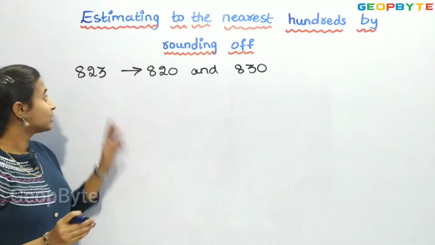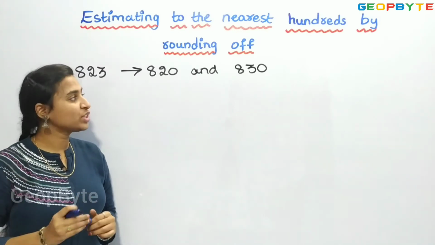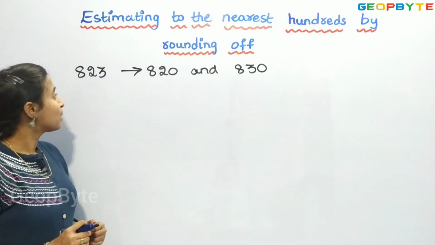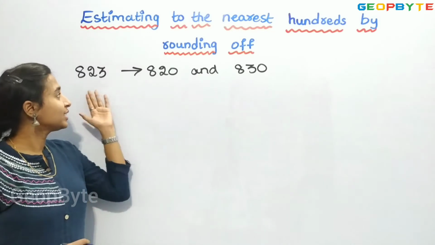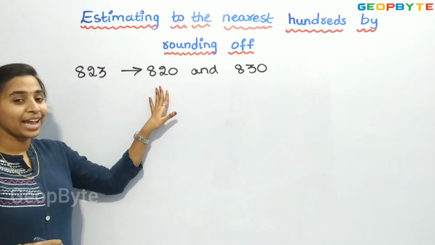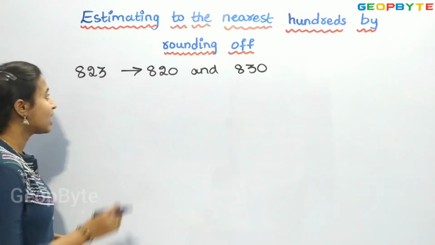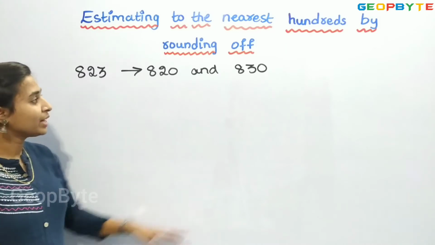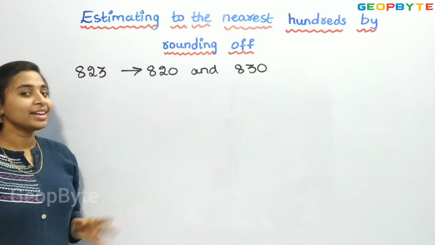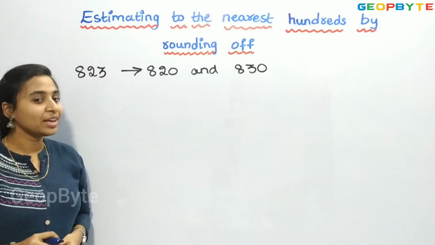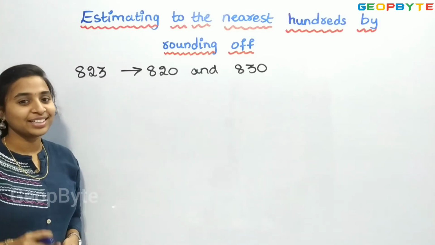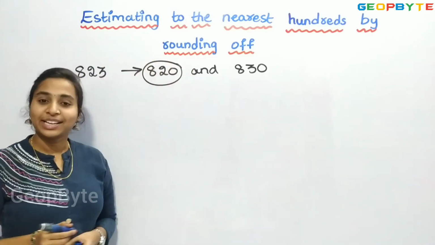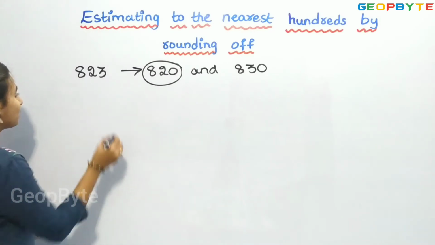Now you say this number will be nearest to which number? Yes, obviously if we find the difference between these two and these two, we will get 820 as the nearest number, because 823 minus 820 is nothing but 3. And the difference between 830 and 823 will be 7. So 3 is the smallest number and so 820 is nearest. So the nearest number will be 820. Now let us see one more example.